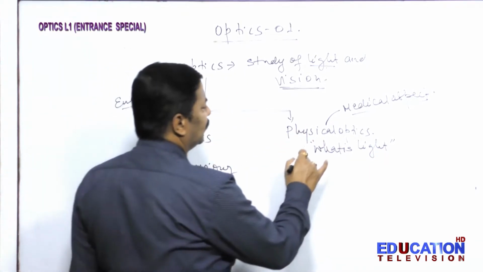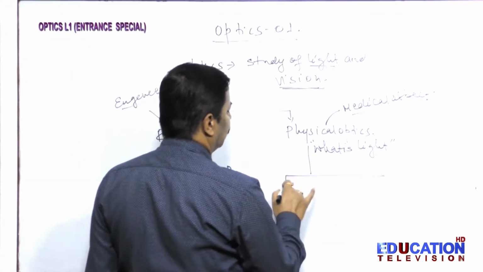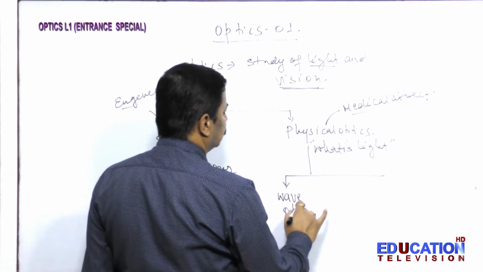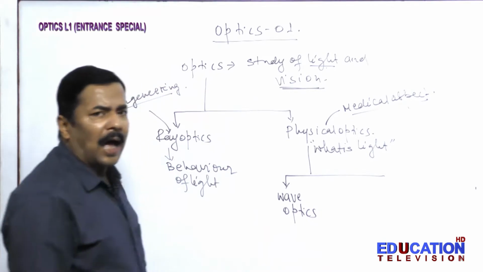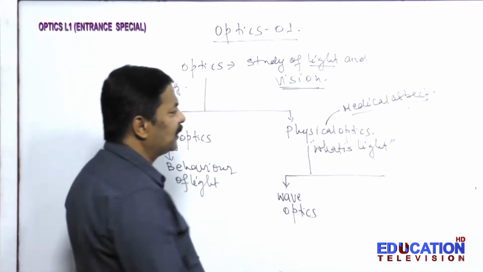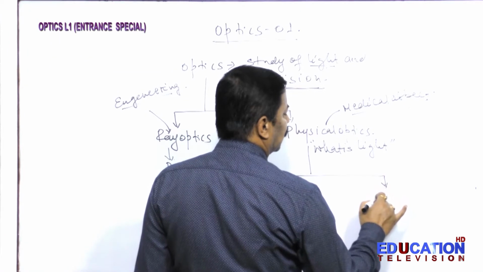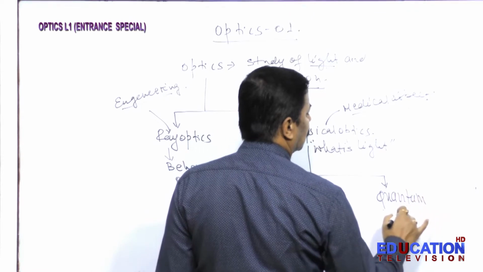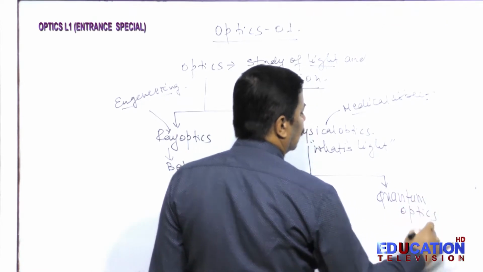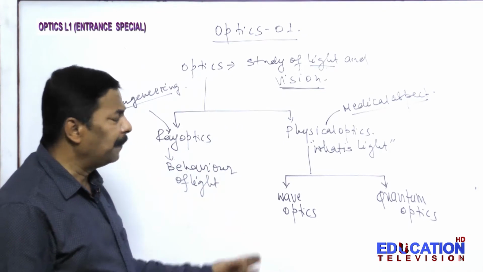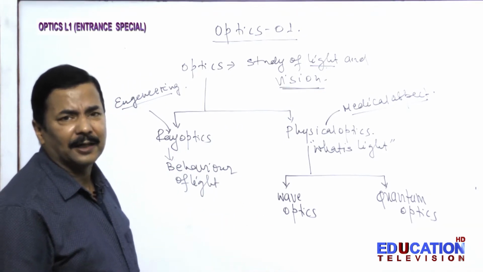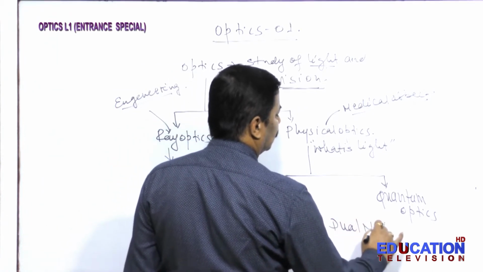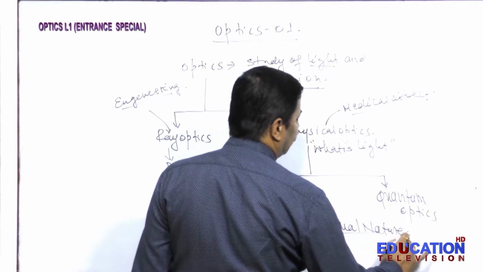Some scientists treat light as a wave, then they call it wave optics. And some scientists treat it as a particle, then they call it quantum optics. And some scientists treat it as both wave and particle, so there is dual nature. That is the acceptable one.